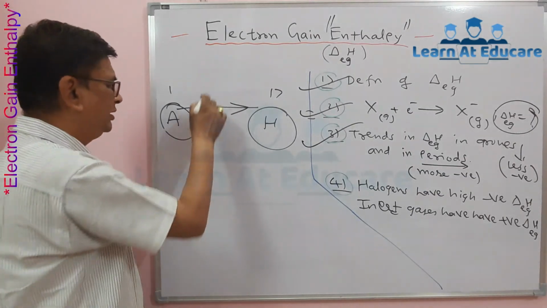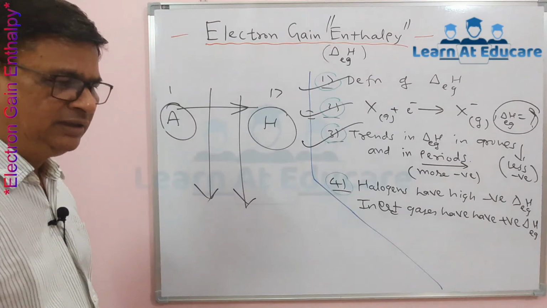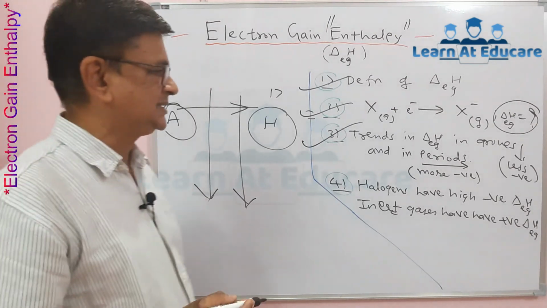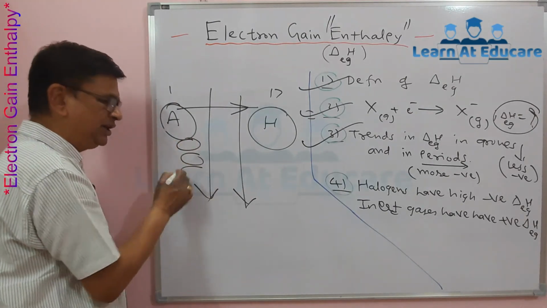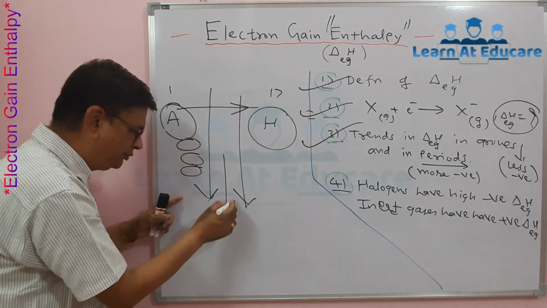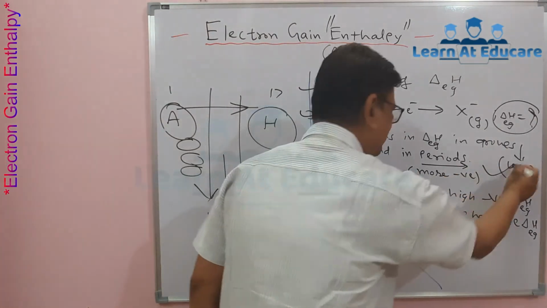However, in the groups, from top to bottom, the electron gain enthalpy value becomes less negative. That means for the first few elements it is more negative, and as we move from top to bottom, it becomes less negative.